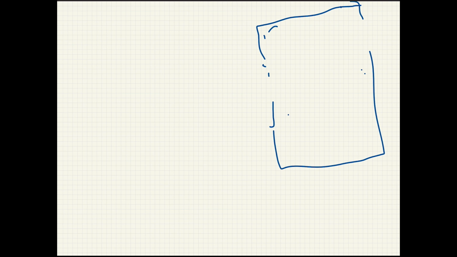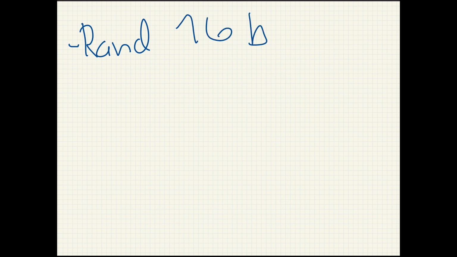My idea is when we encrypt a file, the first thing we do is we produce a random value. Let's take a new page. So first we do a random value of 16 bits.